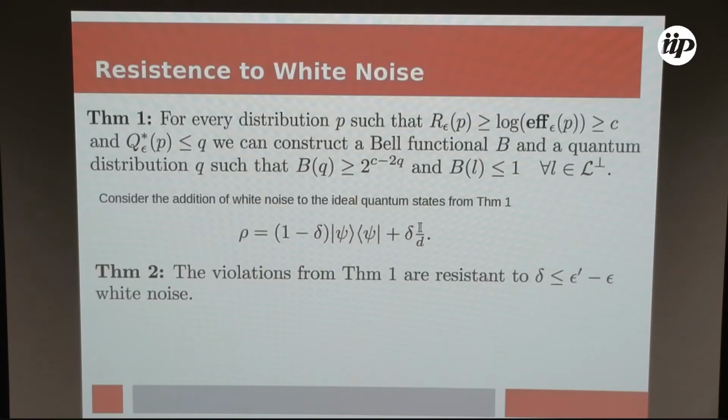Okay, so the violations that we get from theorem 1, the second result is that they are resistant to white noise. So if instead of the ideal quantum state psi, you have rho, then the magnitude of the violation is the same if and only if the noise is less than the difference between the error bounds in the lower bound on classical communication complexity and the protocol for the quantum communication complexity.